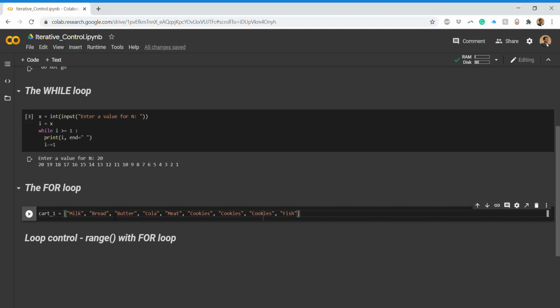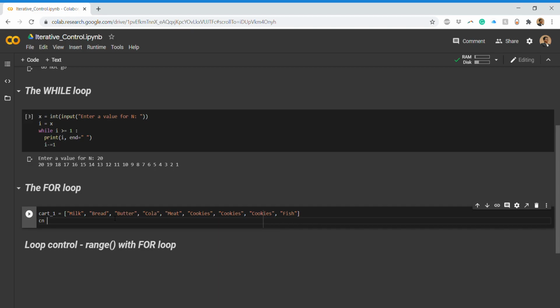Now I go to the counter for billing. Now I want to count how many cookies I have taken. At the end you get this bill, right? In the bill you count whether the calculation was all perfect or not. So how many cookies I have taken, how many butter I have taken. I just want that count. For that we use this variable, count, and we initialize it to 0. So initially, before the billing, the counter is set to 0.